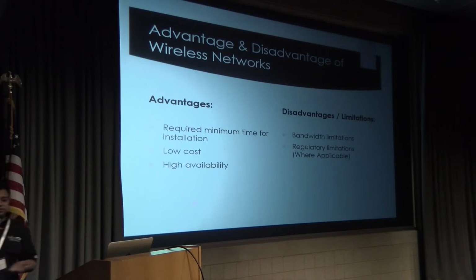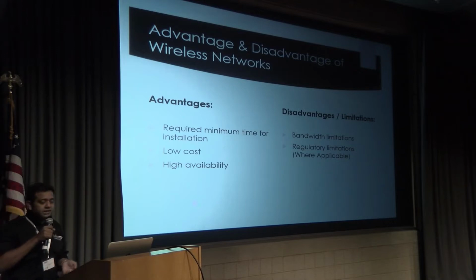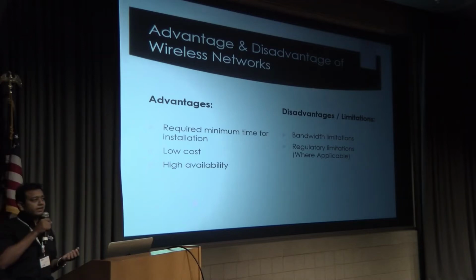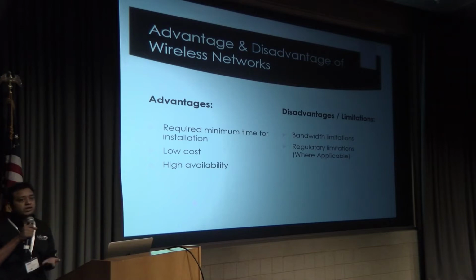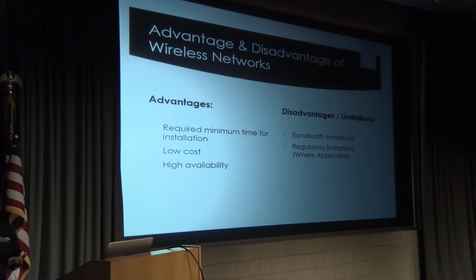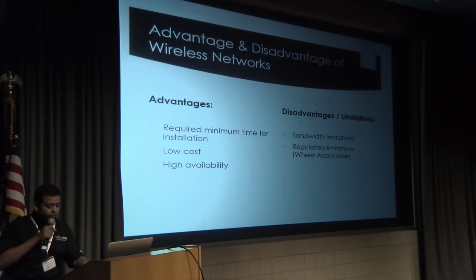If we compare with fiber, and it gets cut or something happens, we need a big team, big equipment and an excavator, etc. Yes, there are some limitations on bandwidth or throughput. And also if there are ISM regulations in your country, you can have some limitations on the link throughput.